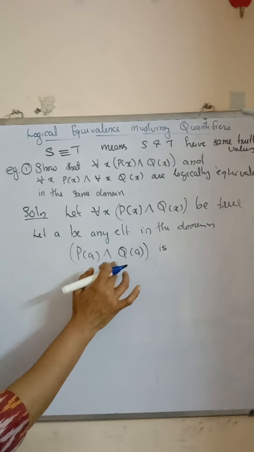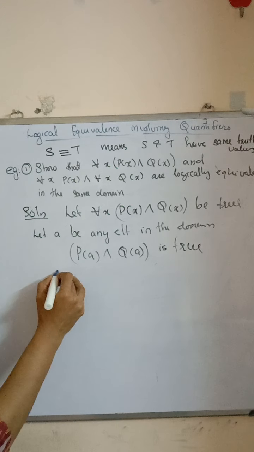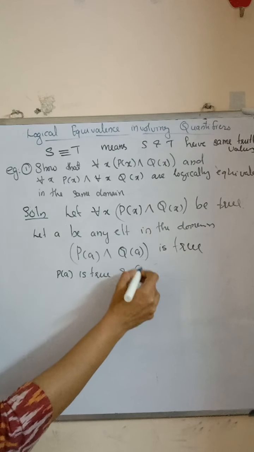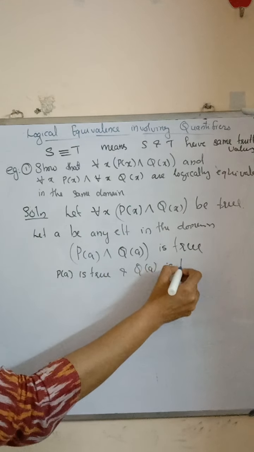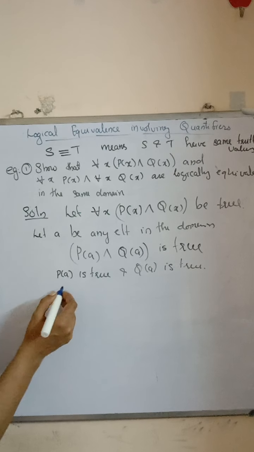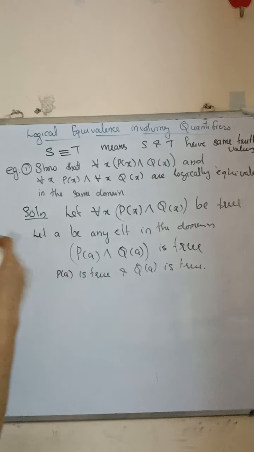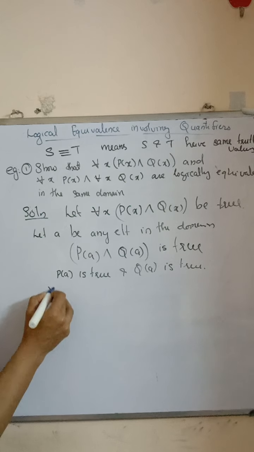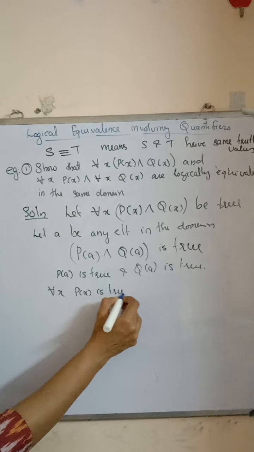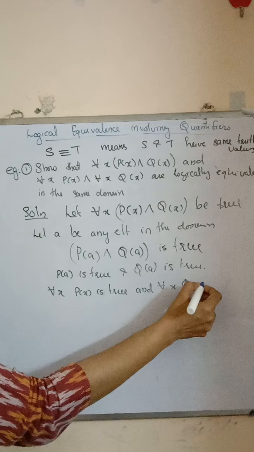P of a and q of a is true means p of a is true and q of a is true. That is, p of a is true for all x, and q of a is true for all x. We can write it as for all x, p of x is true and for all x, q of x is true.